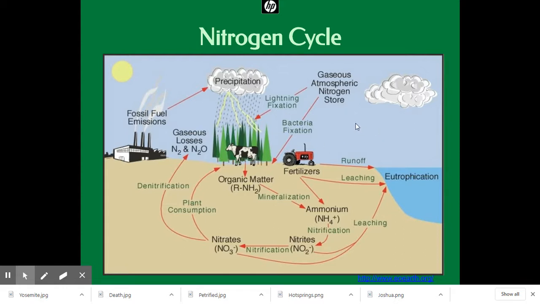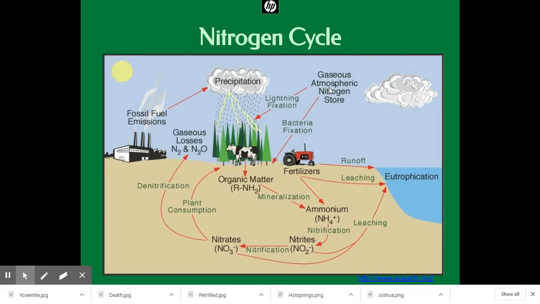So nitrogen is required by living things because of deoxyribonucleic acid, right? DNA. Nitrogen is a key component in that, and that's required for us to continue to grow, for all organisms to reproduce. So, how do we get this nitrogen in the air to organisms, and how does it cycle?